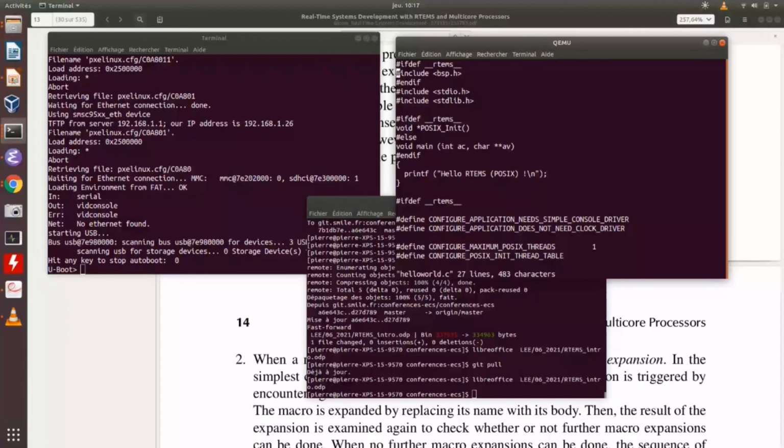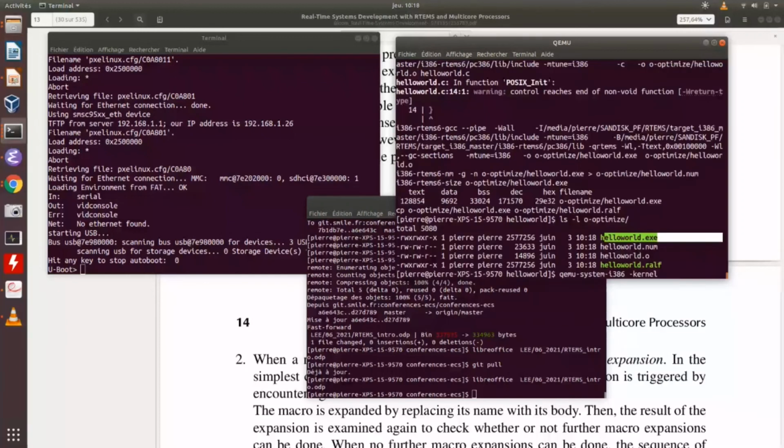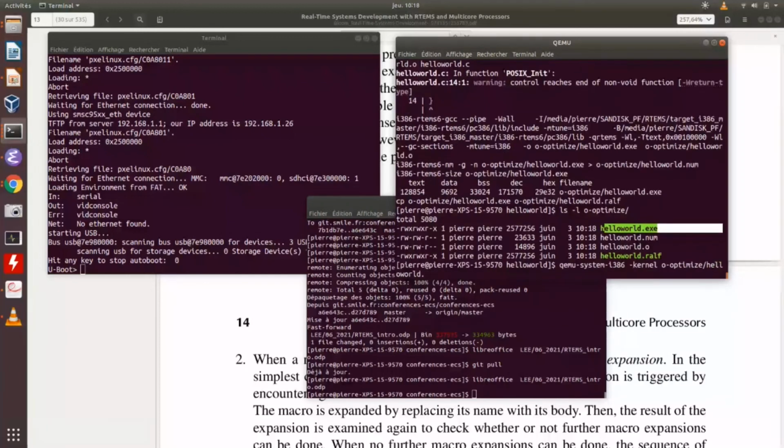So you start qemu-system, -kernel, optimize hello_world.exe. Okay.